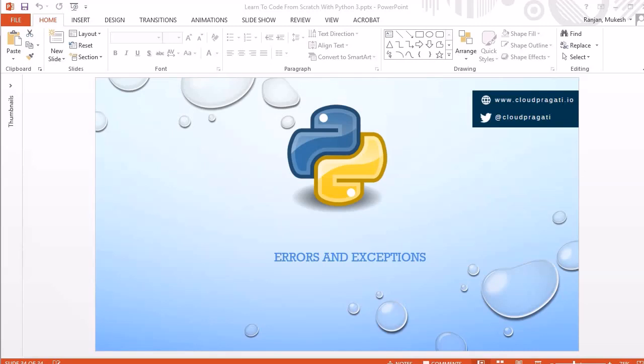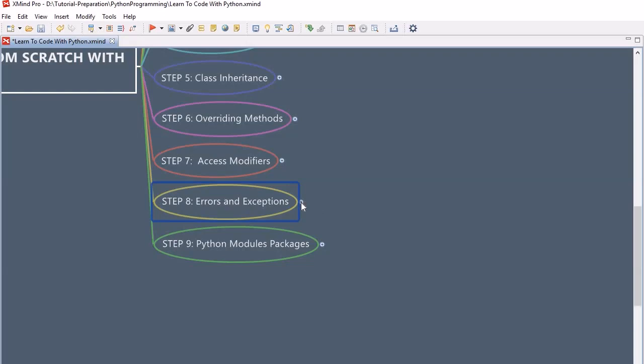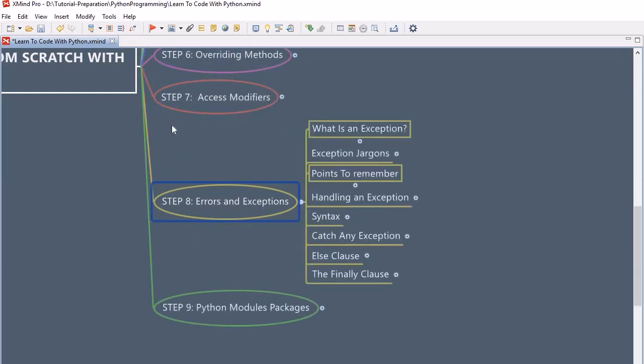In this session, we are going to look into errors and exceptions in Python. So let's look into the topics which we are going to cover in this session. Here we will learn about what an exception is. We will learn about some of the jargon used within error and exception topics. Then we will look into some important points we should remember while dealing with error and exception handling.